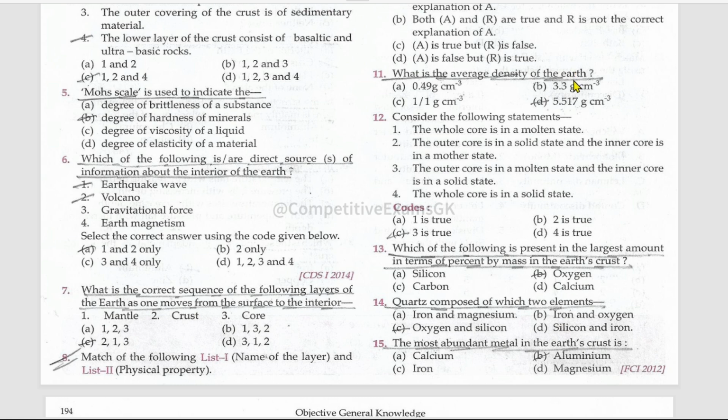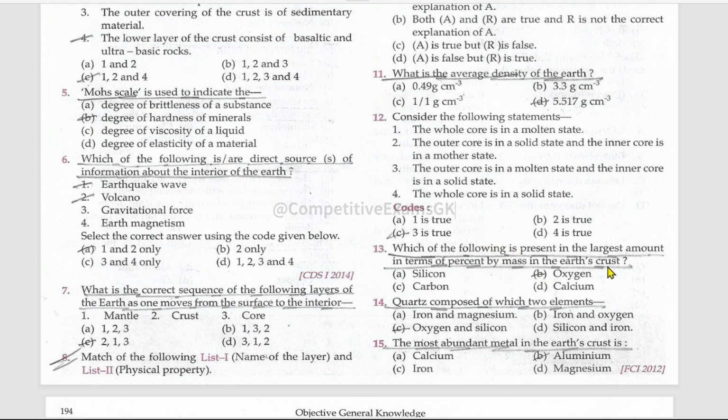What is the average density of the Earth? 5.517 grams per centimeter cube. Consider the following statements. The whole core is in a molten state. No. The outer core is in a solid state and the inner core is in molten state. No. The outer core is in molten state and the inner core in solid state. This is true. The whole core is in solid state. No, false.